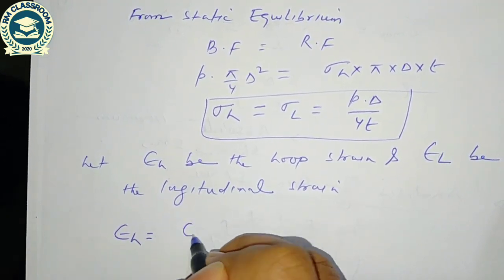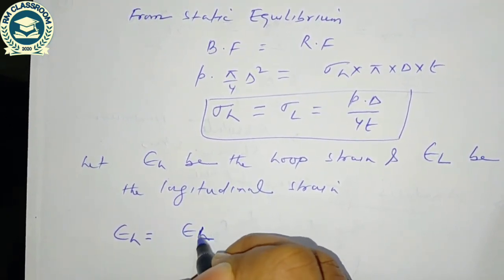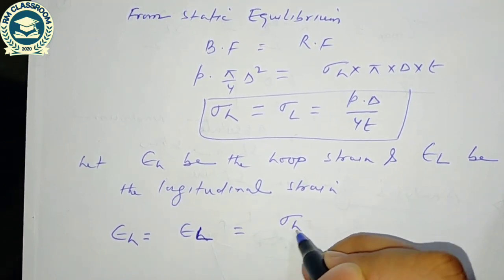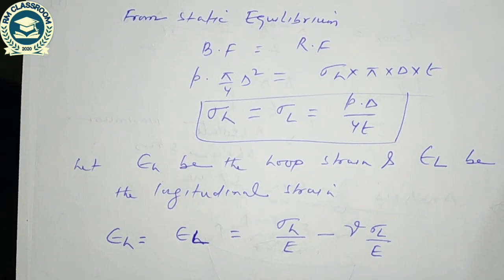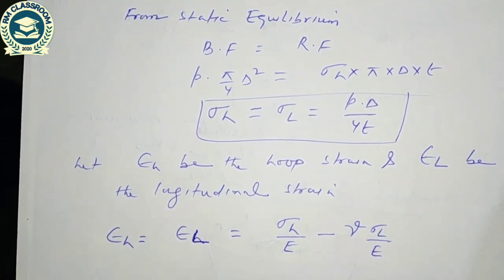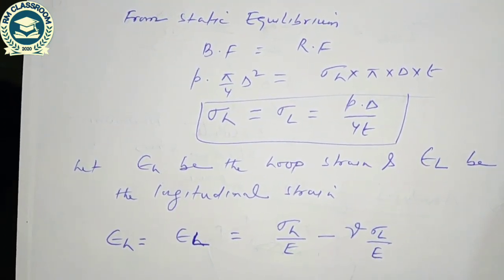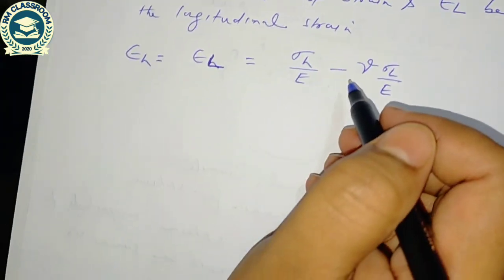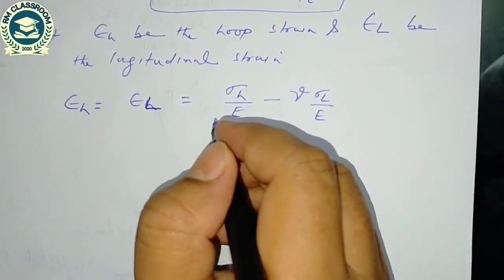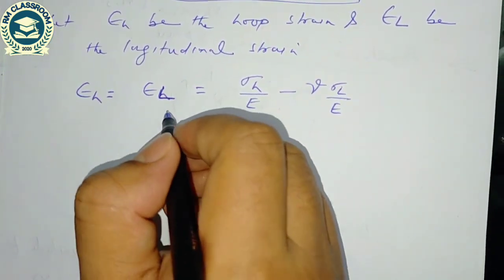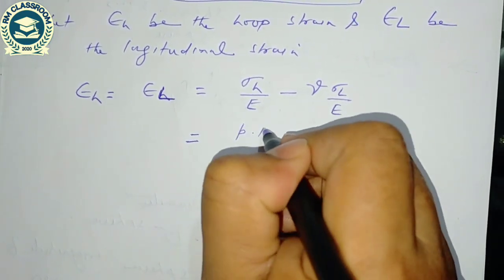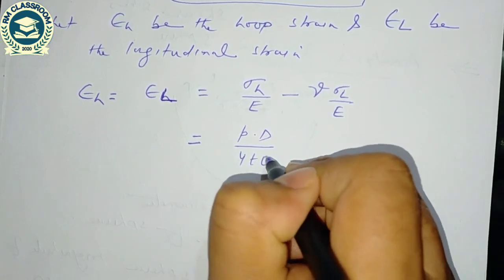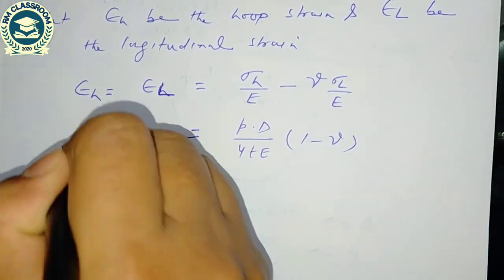Epsilon h is equal to epsilon L is equal to sigma h by E minus nu times sigma L by E, or sigma L by E minus nu times sigma h by E, but the magnitude of sigma h and sigma L is same, so the expression of hoop strain and longitudinal strain will be same, and the magnitude is coming PD by 4TE into 1 minus nu.